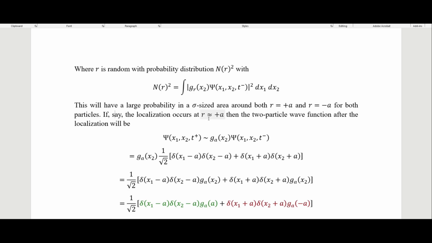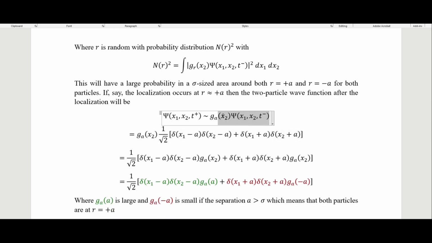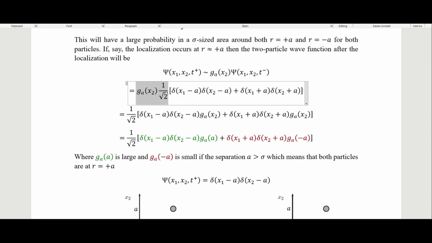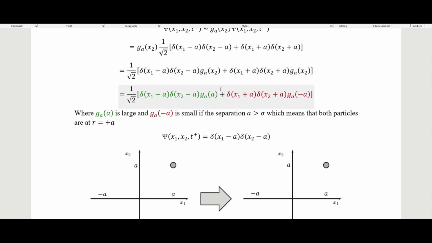If, say, the localization occurs at r equals plus a, then the two-particle wave function after the localization will be this. So this is our two-particle system right here, multiplied by our Gaussian. So we put the Gaussian right here, and then this is our two-particle wave function. We do a little bit of math here, and what we end up with is this, where the Gaussian multiplies here, and the Gaussian multiplies here. I labeled it in green and red. So the green Gaussian here is large, and the red one is small if the separation is greater than sigma, which means that both particles will then show up at r equals plus a.